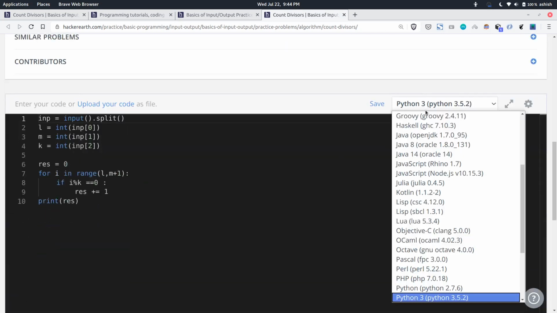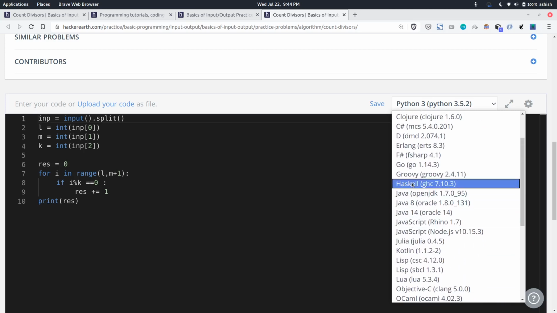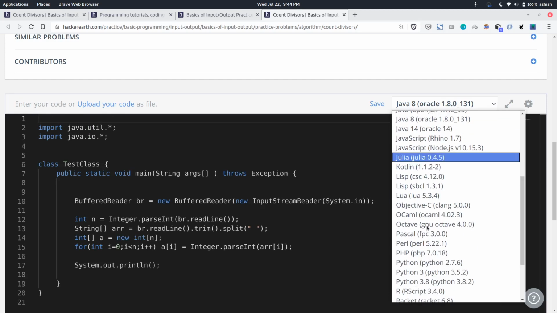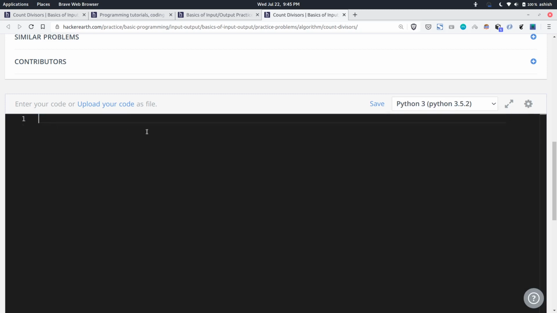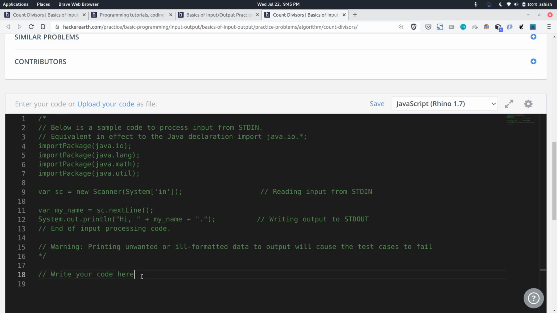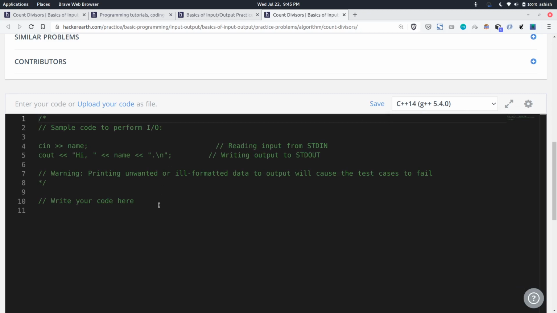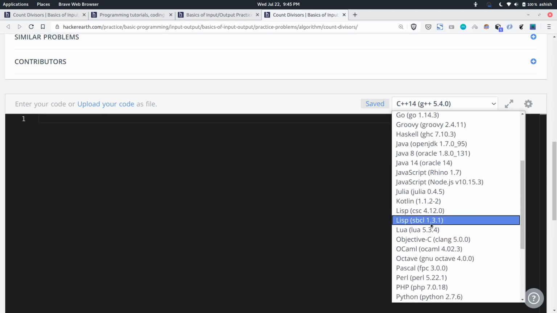You can choose any language of your choice. You can go for Java or C++ or Python. You will find everything here. This is Java. I'll go for Python here. When you open a new problem, you will get a blank code editor like this. There will be no code written. You will only be given some instructions in the form of comment lines. You can just remove them and write the whole code again. Similarly with C++, they will just give you some instructions on how to read and so on, but you need to write the whole code by yourself. I'll choose Python 3 here.